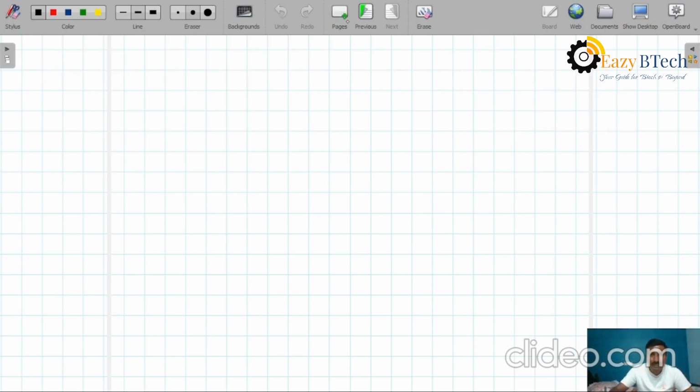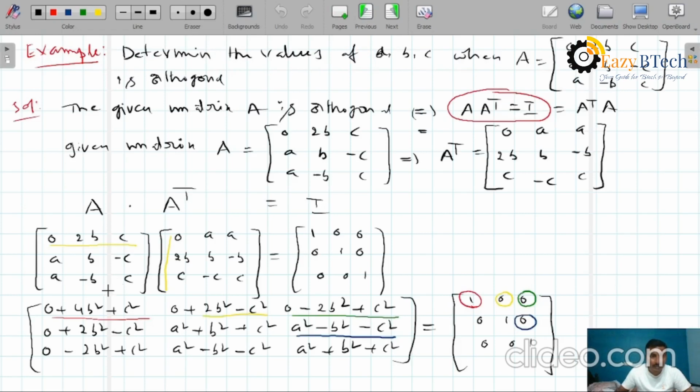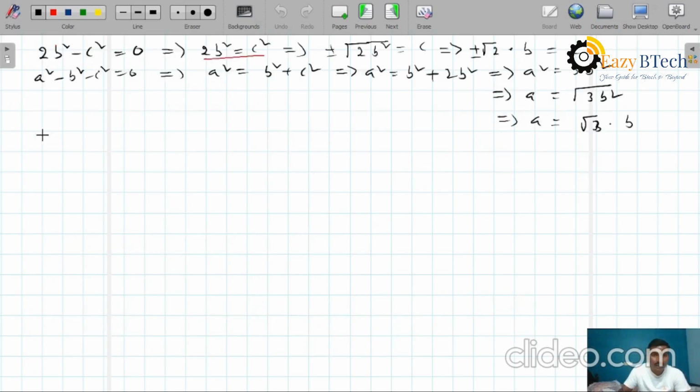Now I will show one more time. Here see the first element. What are the first elements? 4b square plus c square equals to 1. Therefore 4b square plus c square equals to 1, and already you know the value of c square.